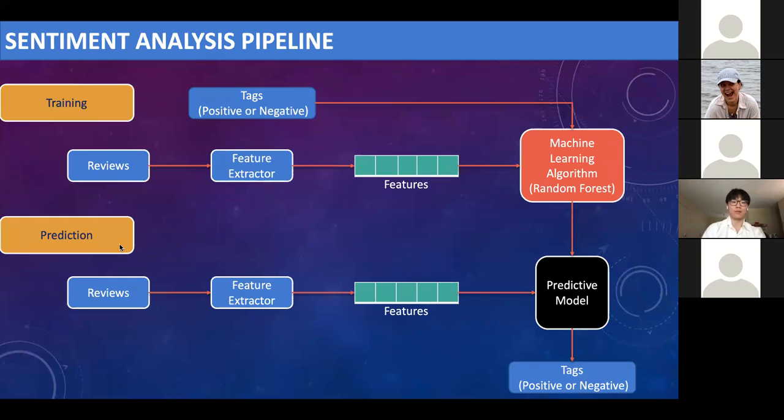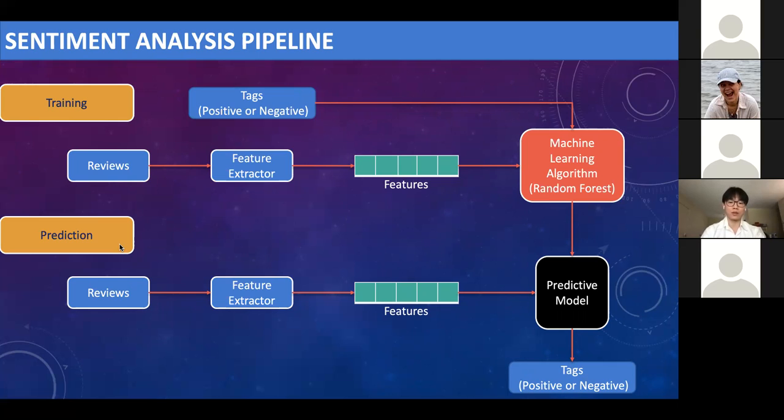And after the pre-processing and the data, I want to explain the process of training and prediction for sentiment analysis. So in the training process, we take our review data as an input and its corresponding output text, which indicates positive and negative. So after the feature extractor transfers the review text input into a feature vector, pairs of feature vectors and tags are fed into the machine learning algorithms to generate a model.